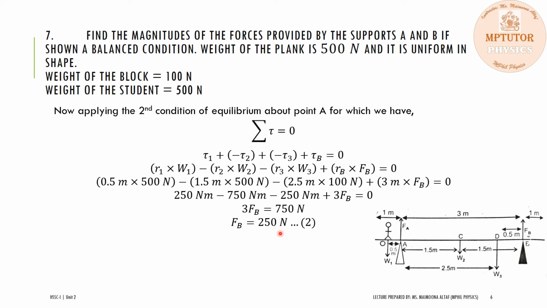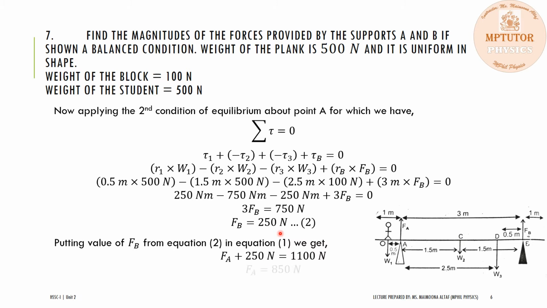Since this force is positive, it means the initial direction which we have considered is correct. Now substituting the value of F of B in equation number 1, we will get F of A as 850 Newton. Again, it is positive, so it means the initial directions of the forces which we have considered are correct, and we have calculated the magnitude of these two forces by using the first and the second condition of equilibrium.